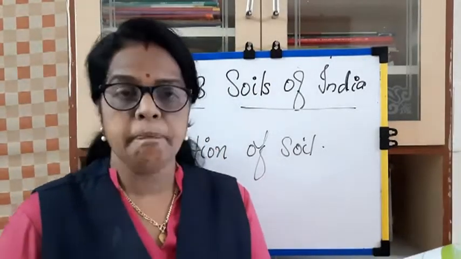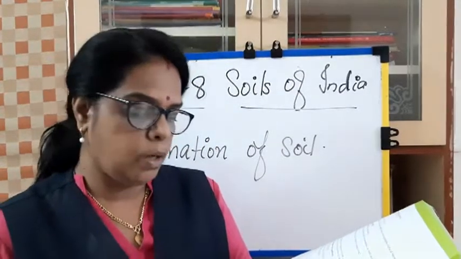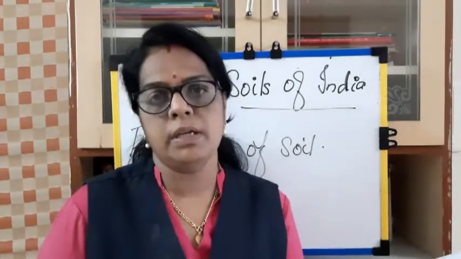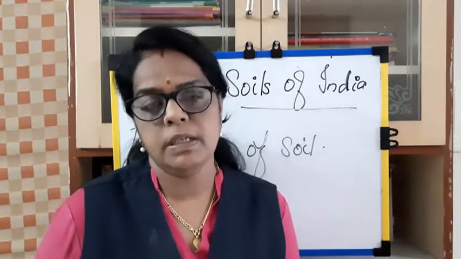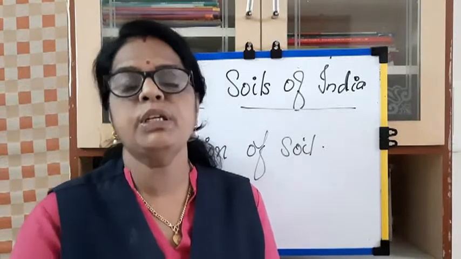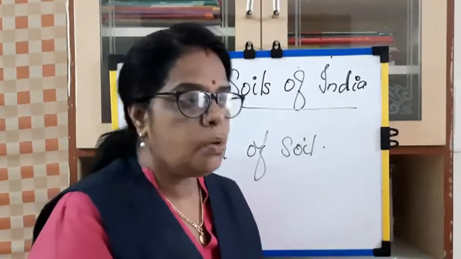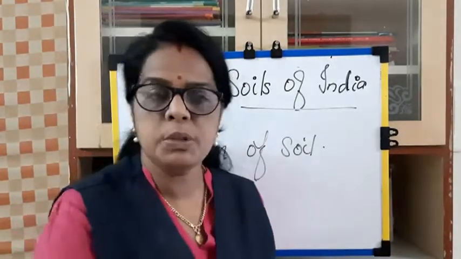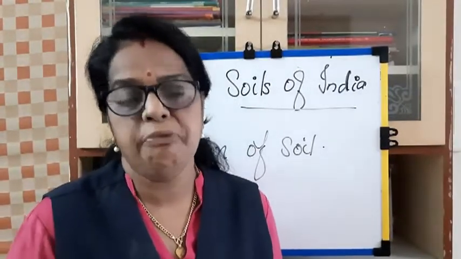Soil differs from place to place, but all types of soil are composed of particles of clay, sand, and silt in varying quantities. See, soil differs from place to place. The soil varies from place to place. In a mountain area it is very different, in a coastal area different, in a desert area it is different, in a plateau it is different. So place to place the soils are varying.